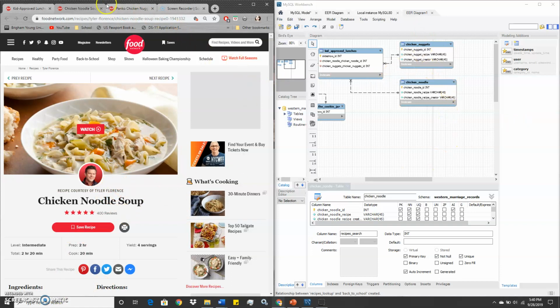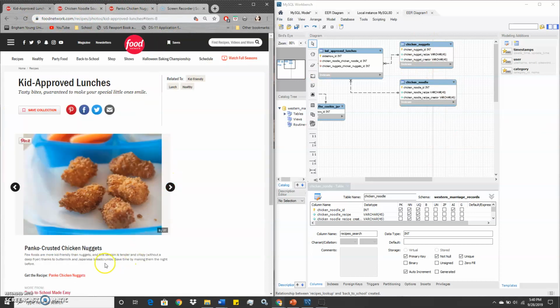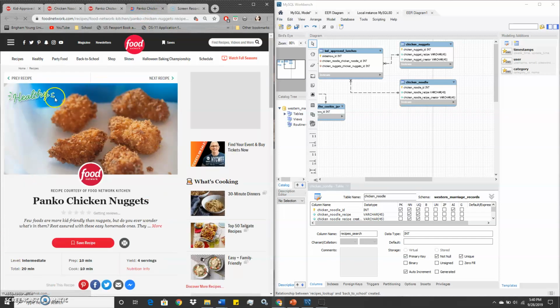And then for chicken nuggets, it would be similar in that it too would have its own little ID, so that way you could get to the specific recipe, its recipe, and then the person who created it. In this case, it's the Food Network kitchen.